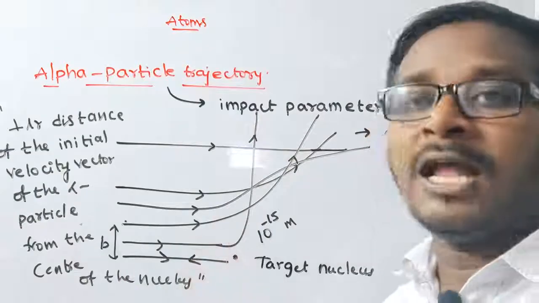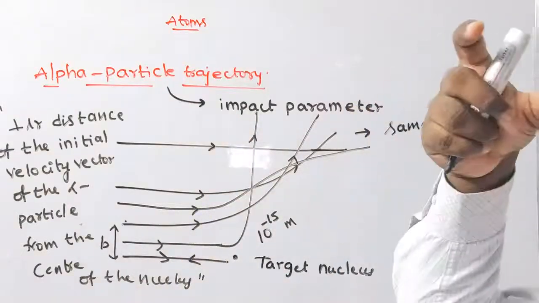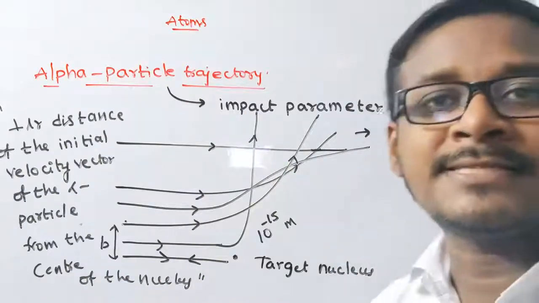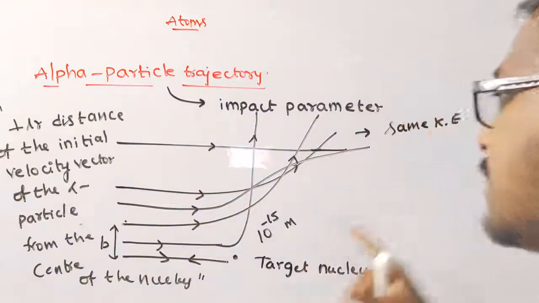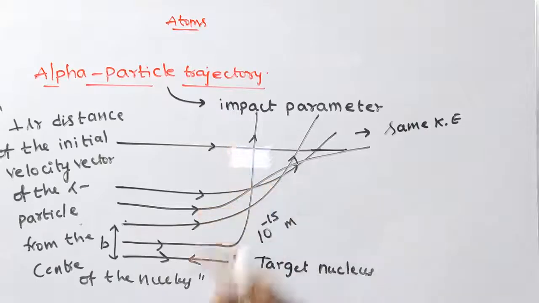So the beam is scattered in various directions with different probabilities. An alpha particle close to the nucleus, with a small impact parameter, suffers a large deflection, like in this way.